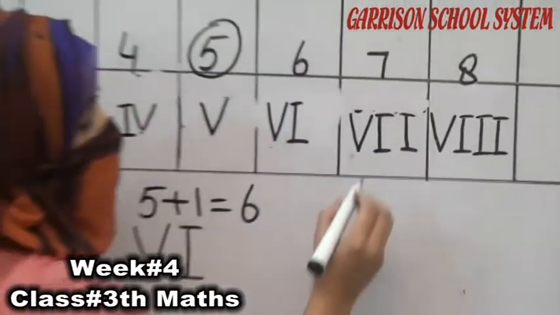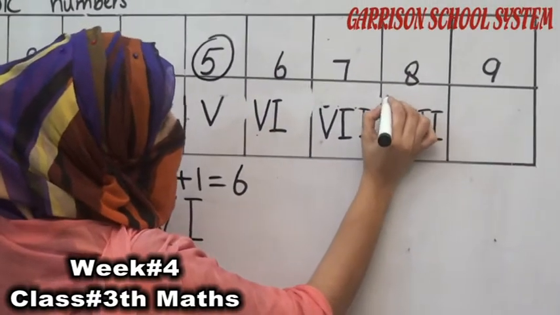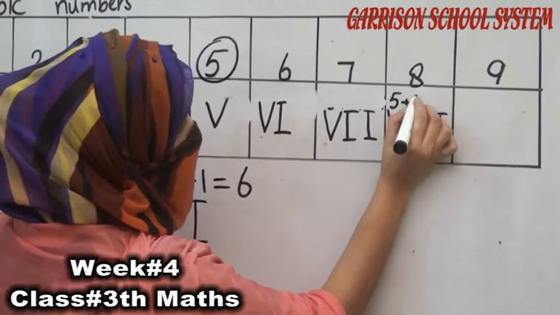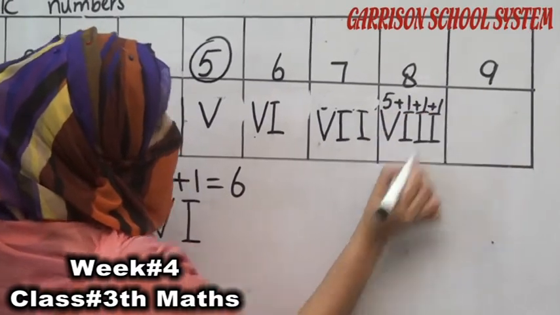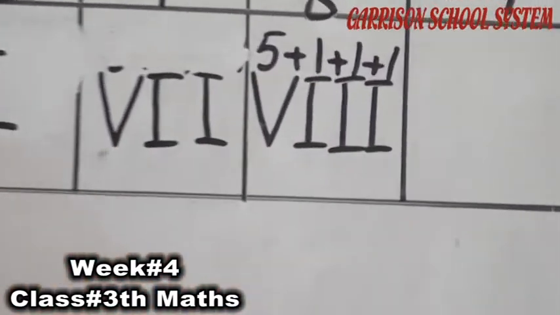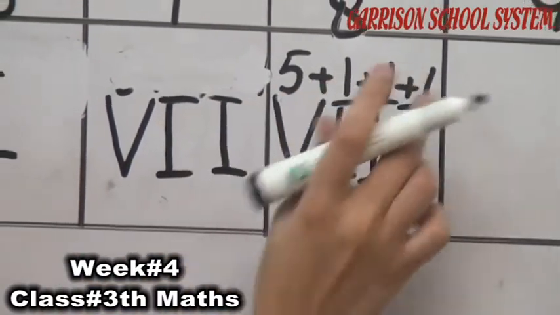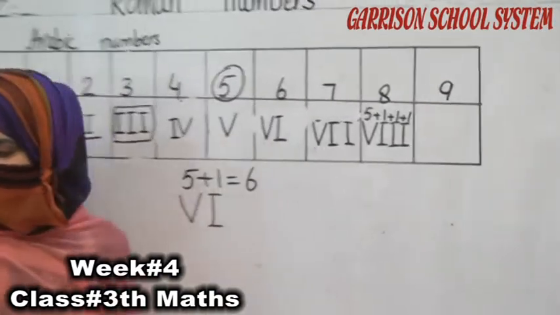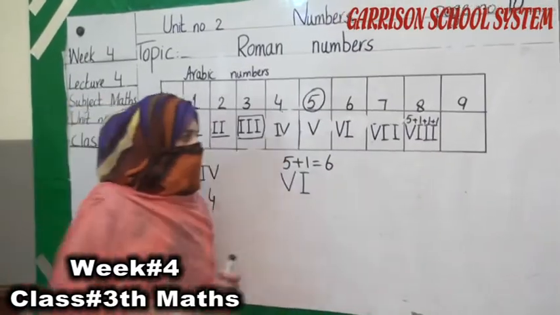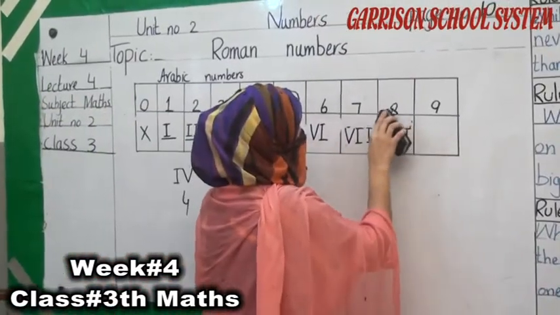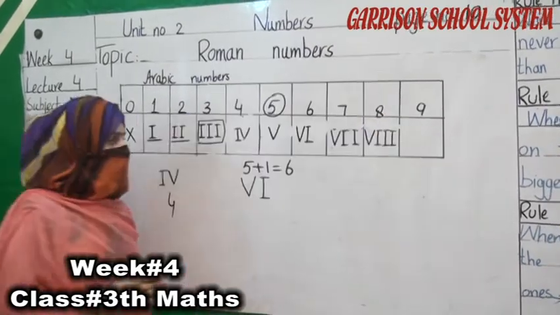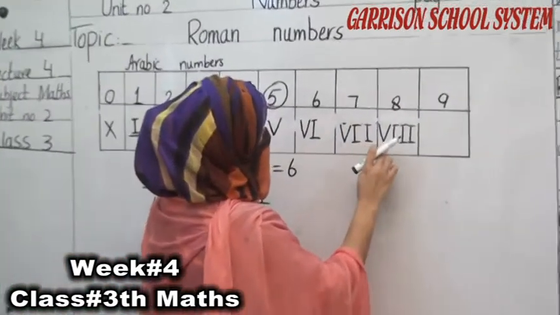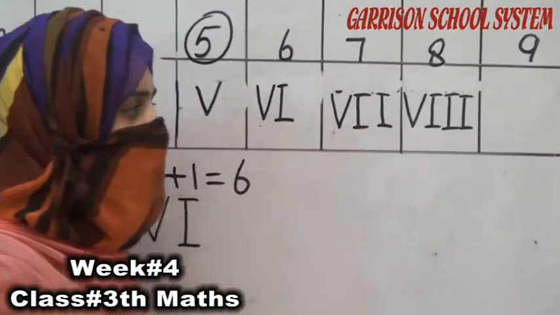And look students, we have to count 5 plus 1 plus 1 plus 1. What will be the answer? 5, 6, 7, 8. Okay students. So 8 is equal to this 8. So what will we write here? We write V, I, 3 times I.